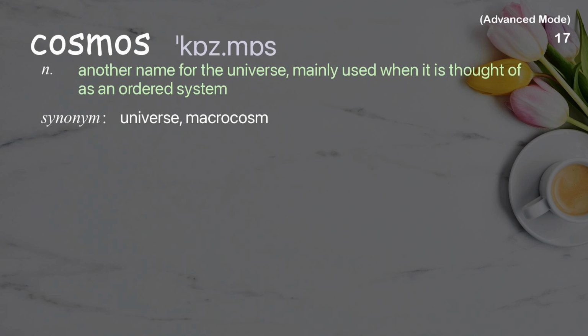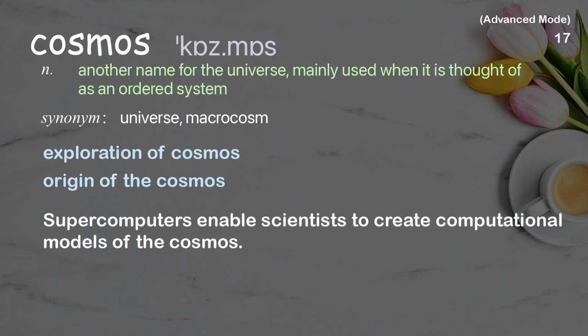Cosmos. Another name for the universe, mainly used when it is thought of as an ordered system. Examples: Exploration of cosmos, origin of the cosmos. Supercomputers enable scientists to create computational models of the cosmos.